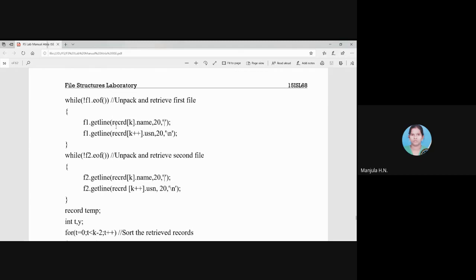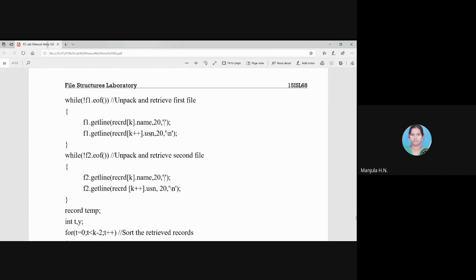Then after reading the name, the pointer will be pointing to the delimiter, and from that point we fetch whatever characters are there after the delimiter till /n. All those characters are stored in record of k++ dot USN. That is, the USN variable in the record class will be stored with the USN which we have fetched from the getLine function. Similarly, if /n is not occurring, then up to 20 characters we fetch and store in record of k of USN.